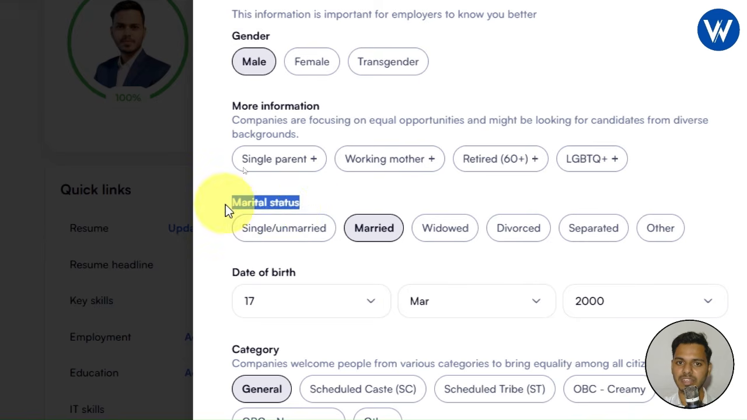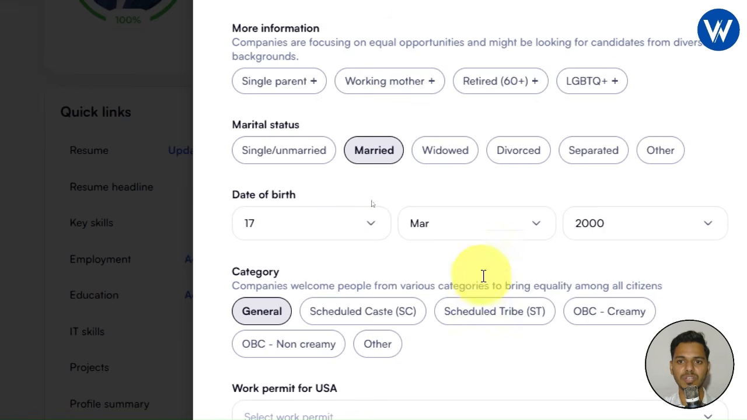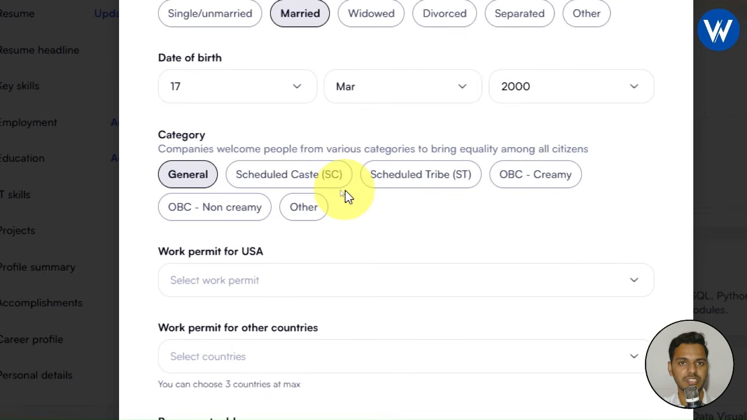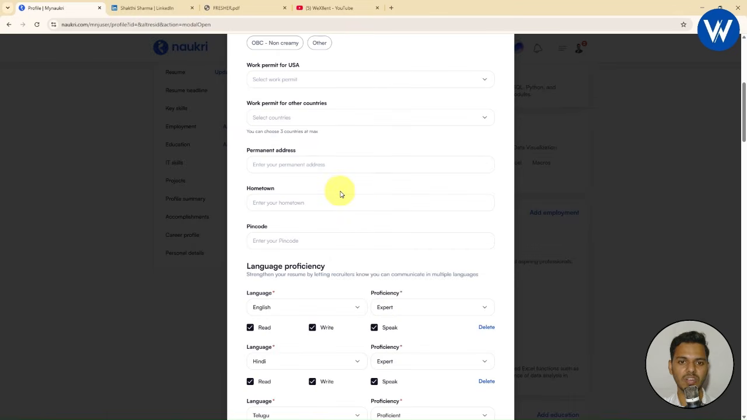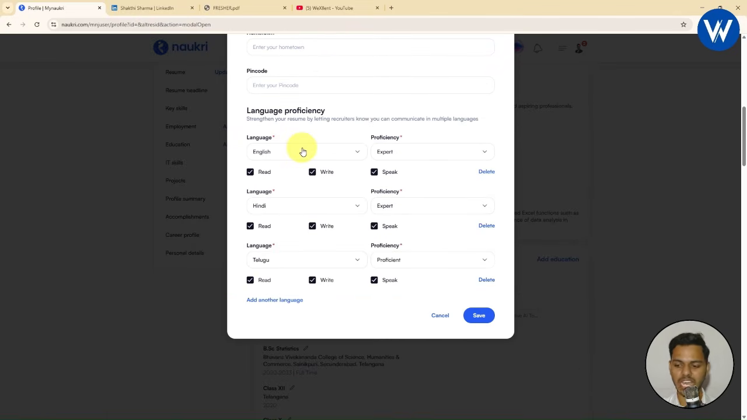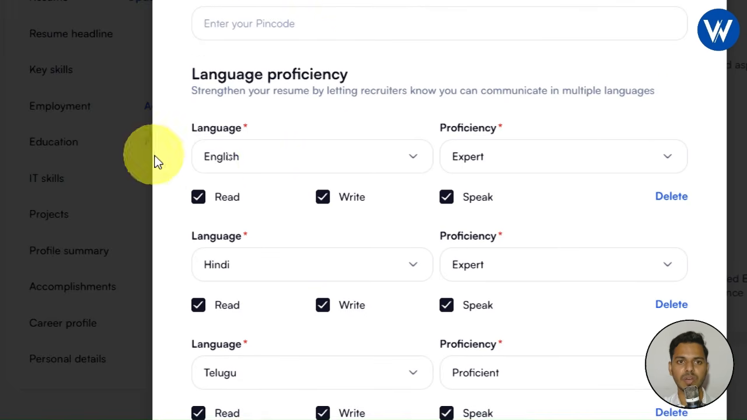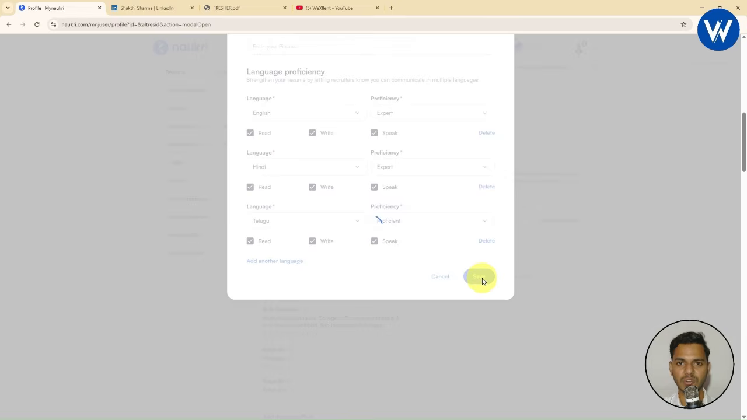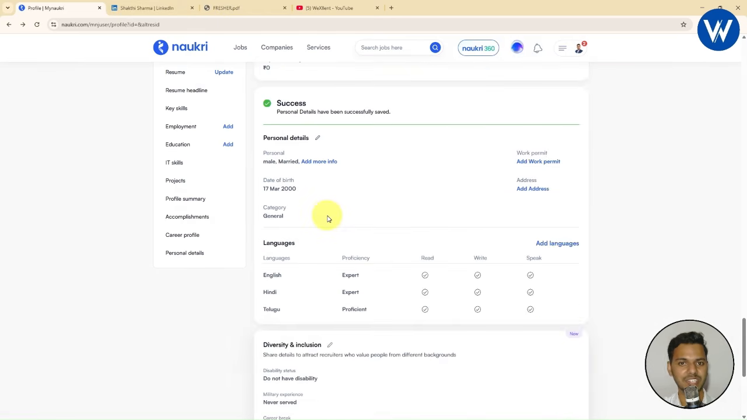You need to mention the marital status, either single, unmarried, married, like this you need to mention. You need to mention the date of birth and which category you belong to. So basically these are all personal details. Alright. Now below you can see language proficiency. You need to add the language from here. You can just go through it. Now let me click on save. Finally you can see personal details are updated.